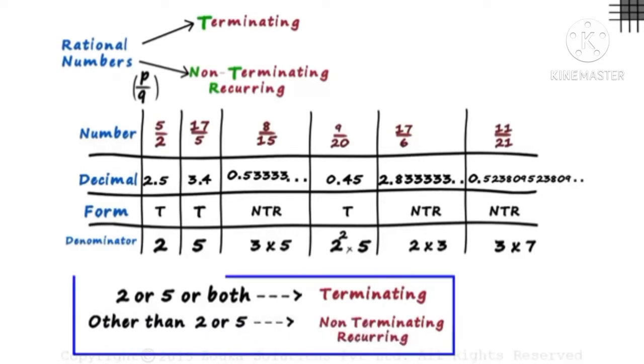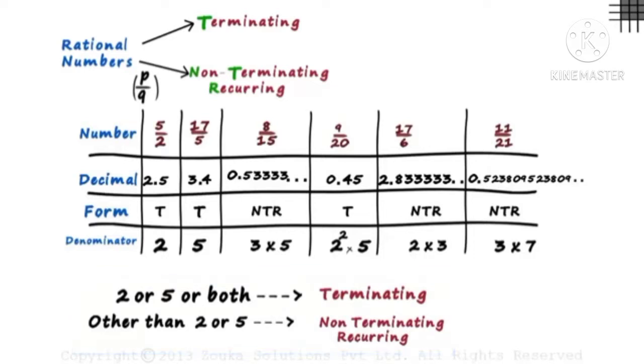These are the only 2 rules you need to remember. Have you noticed how simple it is to know if the decimal is terminating or non-terminating recurring? All we have to do is write the denominators in terms of its prime factors and apply these rules.